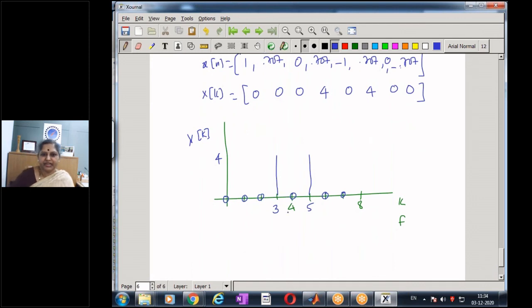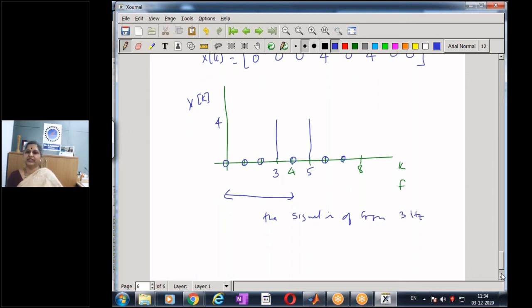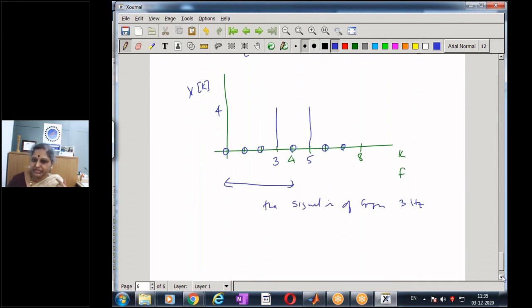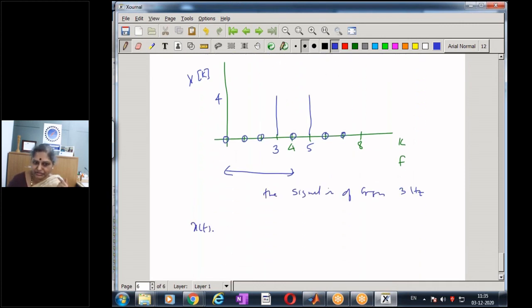So what we have is, now if I map it to the frequency, I will look at the spectral components present in the interval 0 to fs by 2, and now I am going to conclude that the given signal is of frequency 3 hertz. Now what is my actual signal? I've actually taken a signal of frequency 5 hertz. My original signal x of t is of 5 hertz.